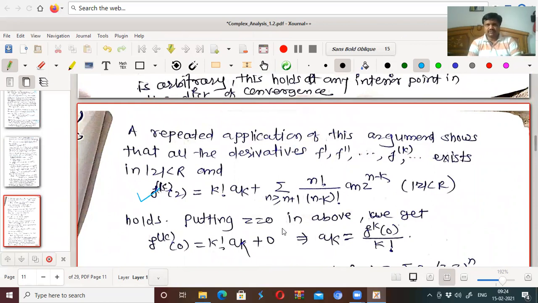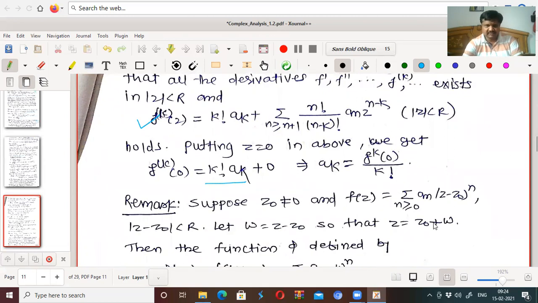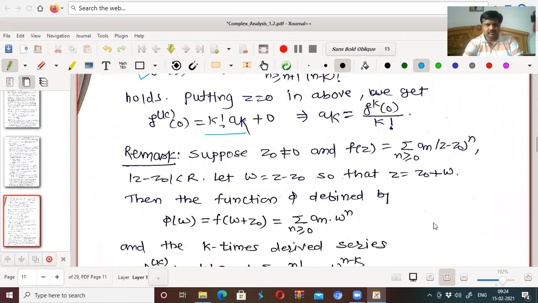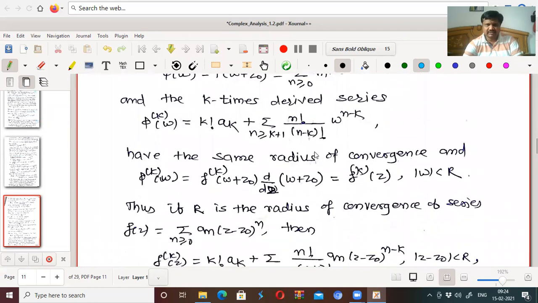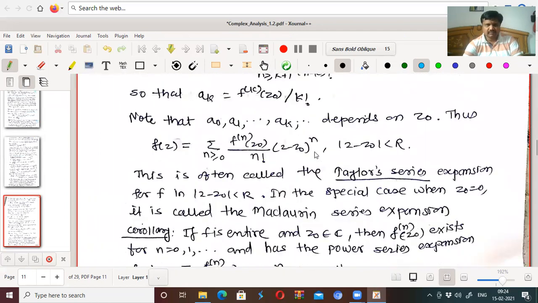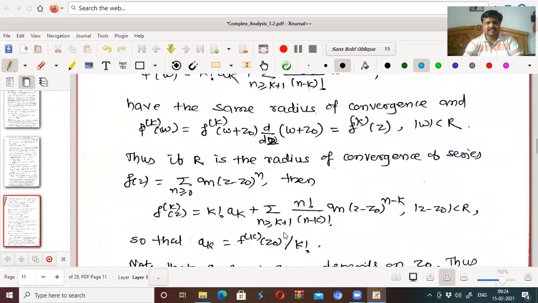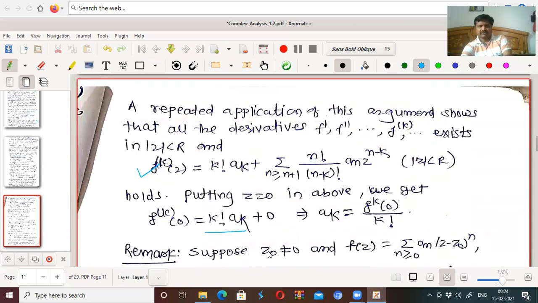Putting z equal to 0 in the above, you will get f k at 0 equal to k factorial a k, because if I put z equal to 0 here, the other terms will be 0, and therefore a k becomes f k at 0 upon k factorial. Replacing z by z minus z0, you will get the same result here, no problem. We haven't discussed Taylor series, so we'll stop here.